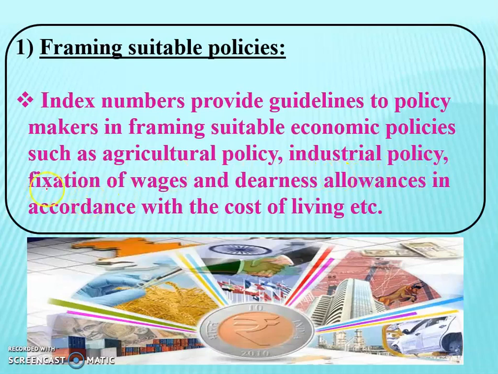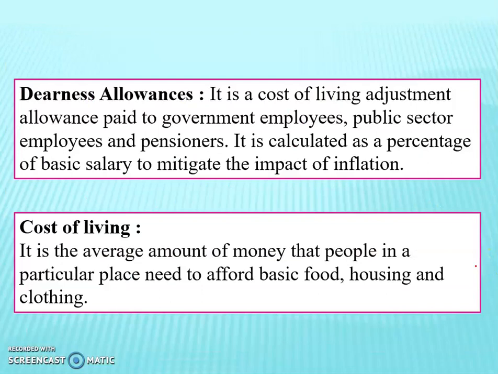Then next one is fixation of wages and dearness allowance in accordance with the cost of living. Now student, here fixation of wages means the government can change the structure of wages as per the requirement of the population by seeing the changes in the wages.